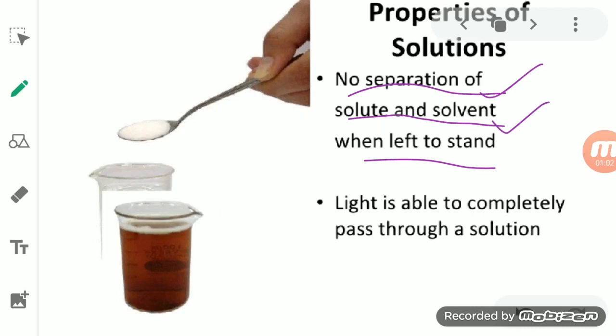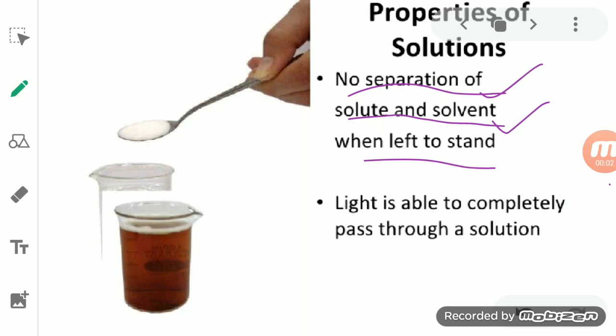If you add sand to water and keep it undisturbed for some time, the sand will get settled down properly. That is also known as sedimentation. So here the separation of the solute and solvent cannot be done when it is left undisturbed for some time.